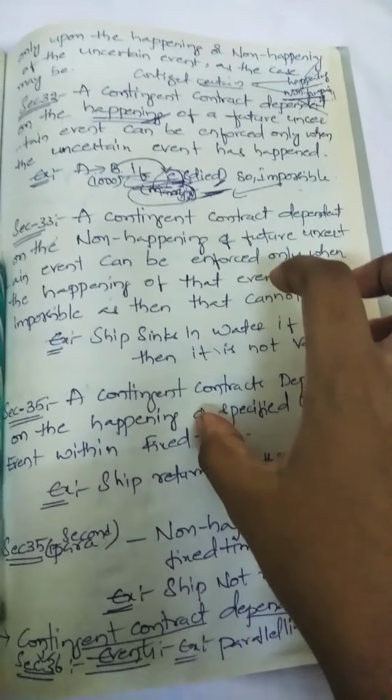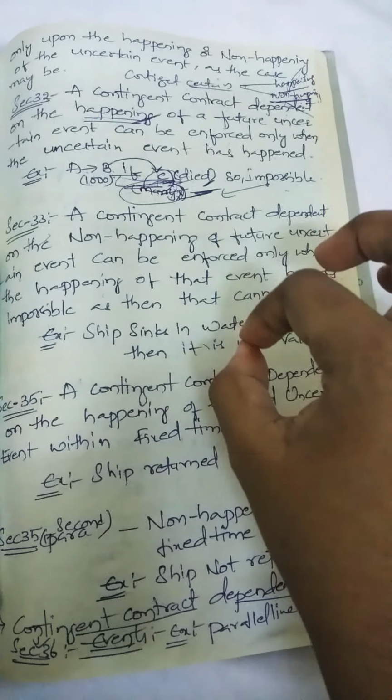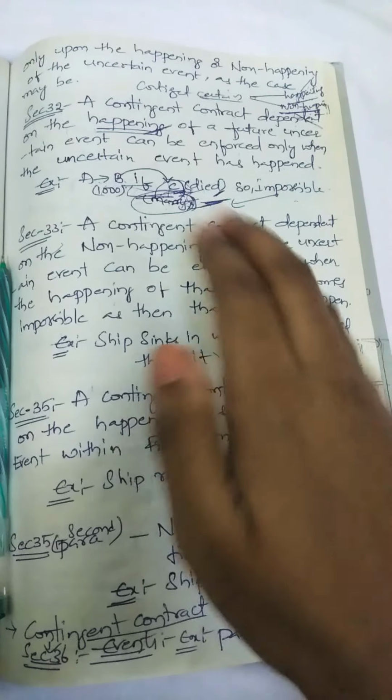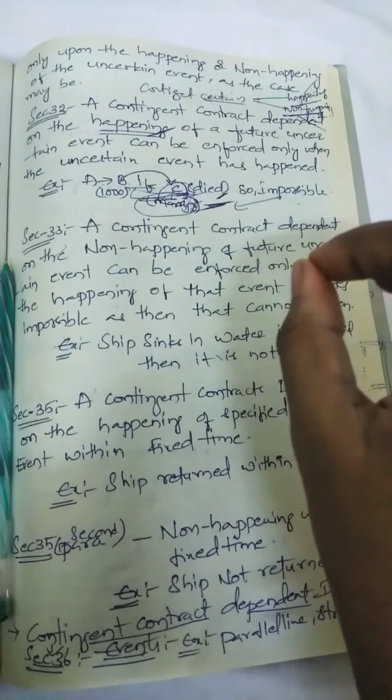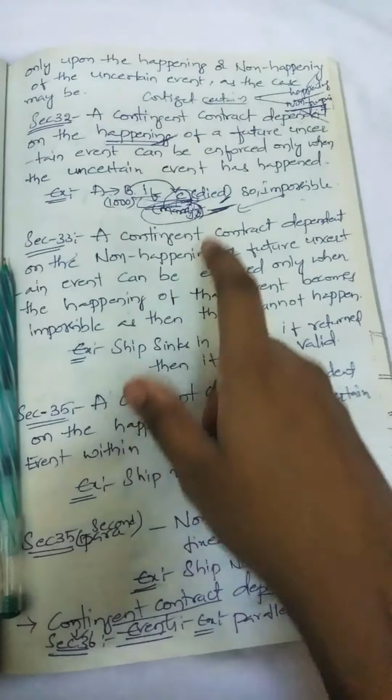The happening of the marriage is important here. If that marriage does not happen, then it will become impossible and not a valid contract. So this is on the happening.